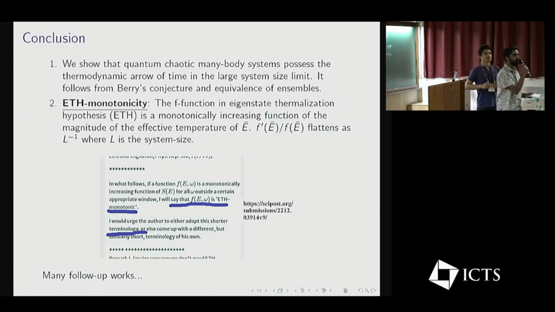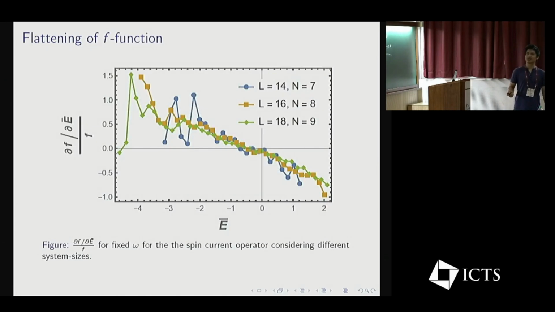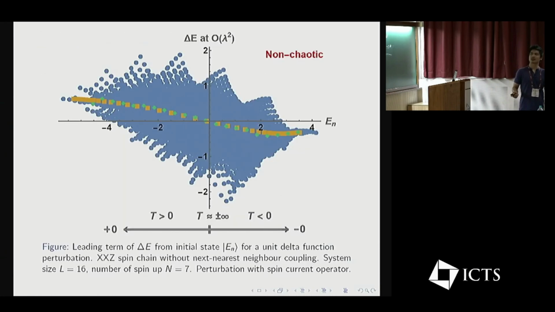One quick question. I missed the results part. What kind of model are the numerical results shown for, and what setup? It's an XXZ spin chain with next-nearest neighbor. But as I was saying, I have an analytic motivation or proof. So it was XXZ with next-nearest neighbor. Yeah, next-nearest neighbor.